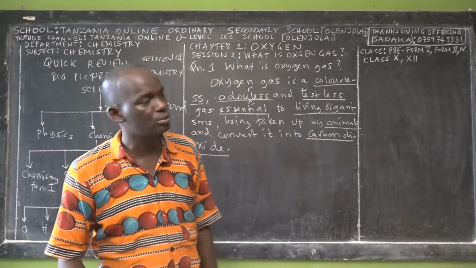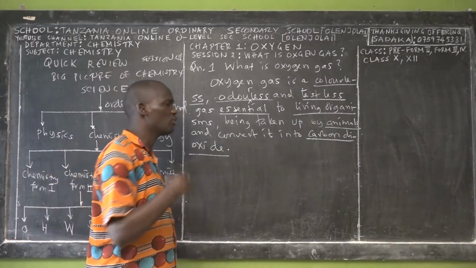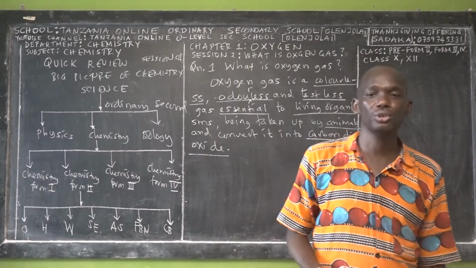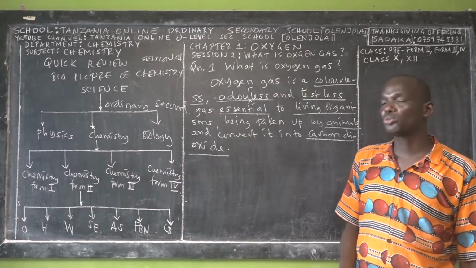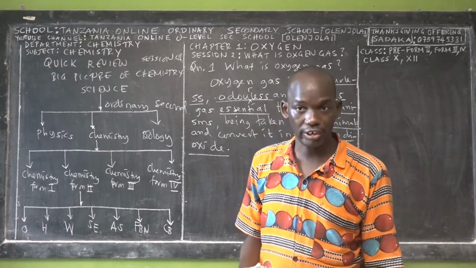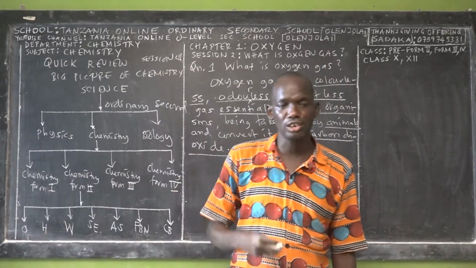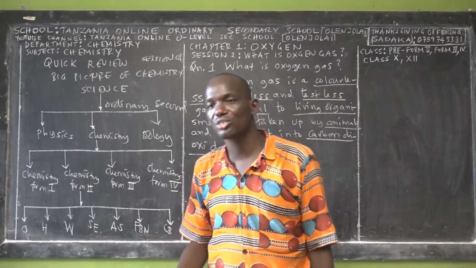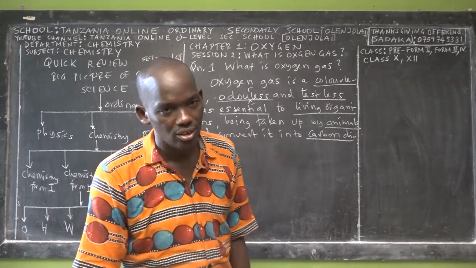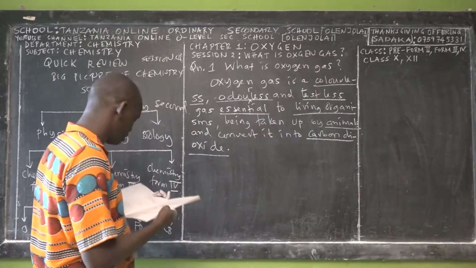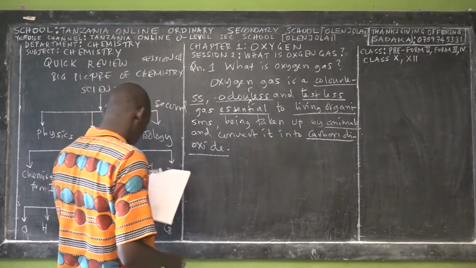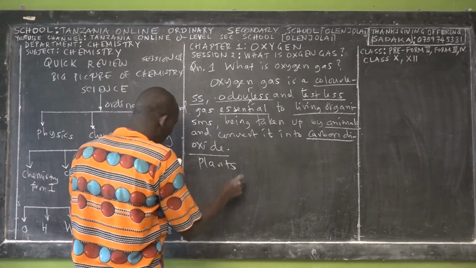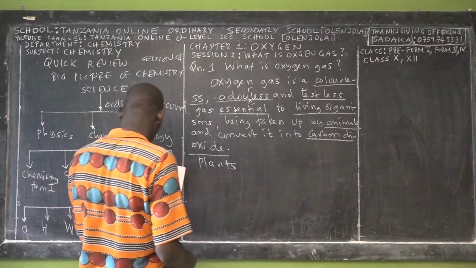Remember that plants also need oxygen, though not as much as we do, but plants need a lot of carbon dioxide. Plants give out oxygen, right? We take in oxygen and give out carbon dioxide, while plants take in carbon dioxide and give out oxygen. Plants are among the living things.